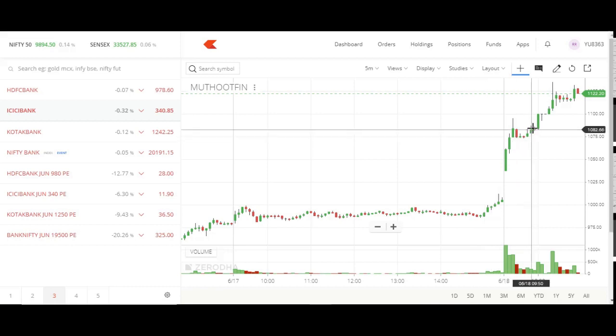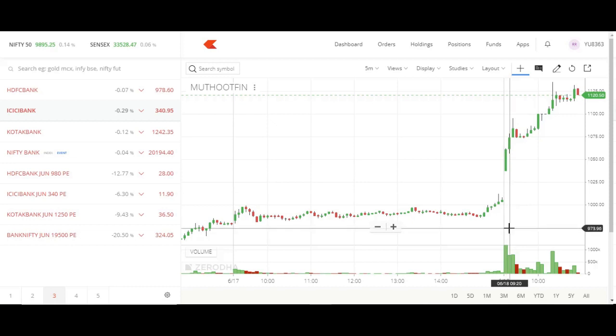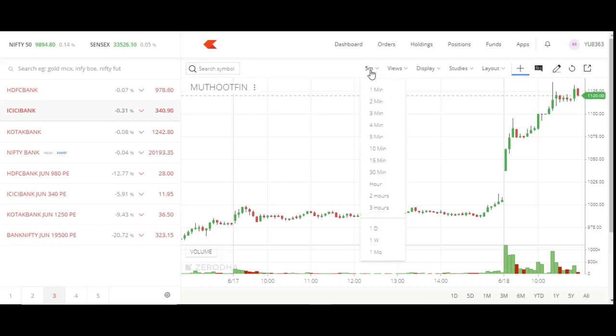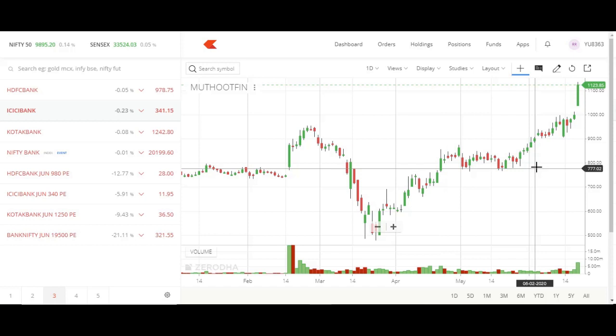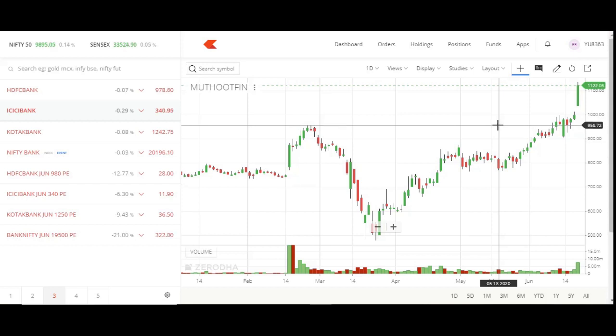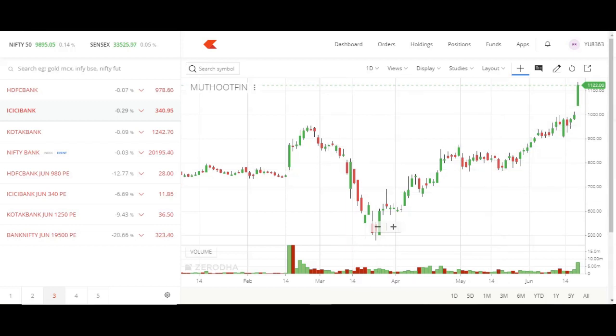I made an option strategy on the view that it's breaking its 52-week high with very good volume, so it will move higher and it will not break its lower point. After that, I had a look at the 1 day candle. Here you can see this might act as a support for this current month. It's at the level of 954.90, so let's keep it as 955. So 955 will act as a support for this current month.